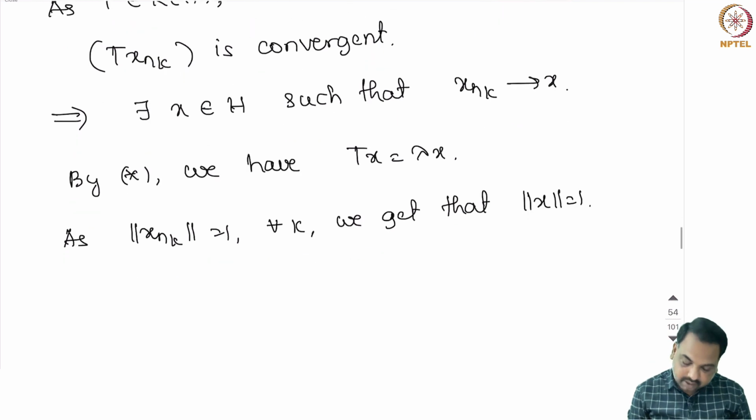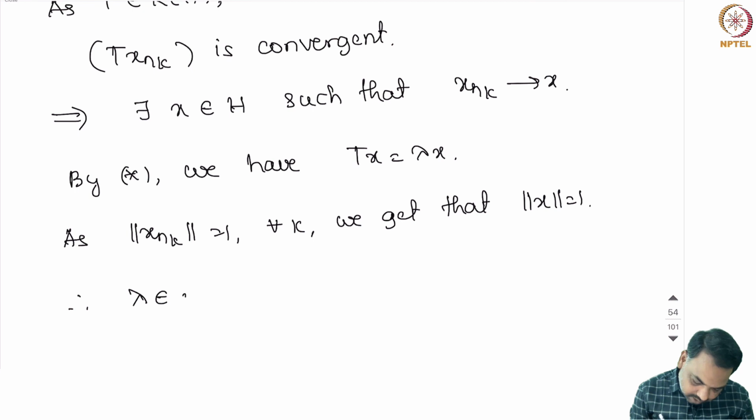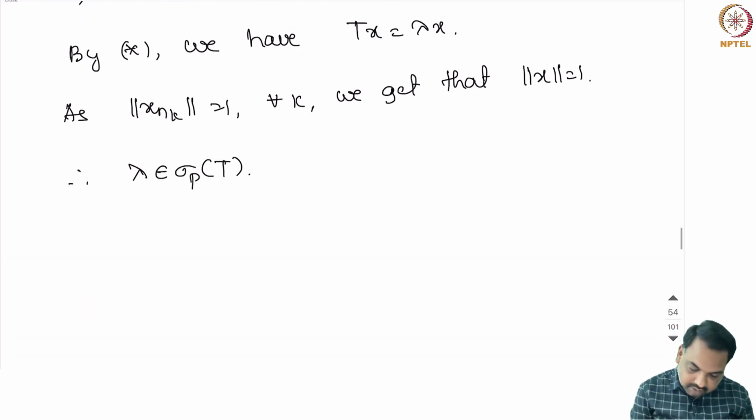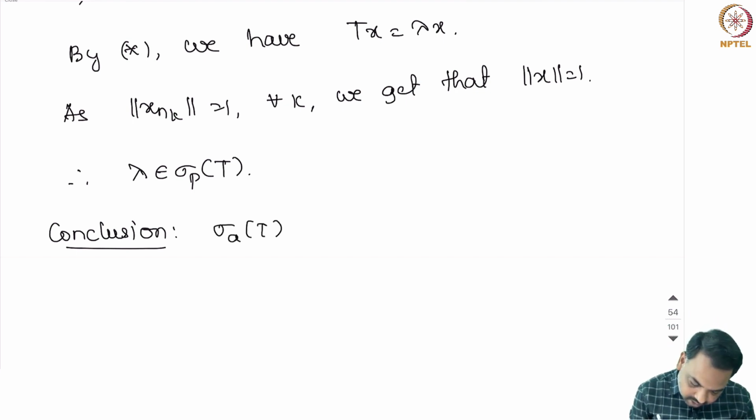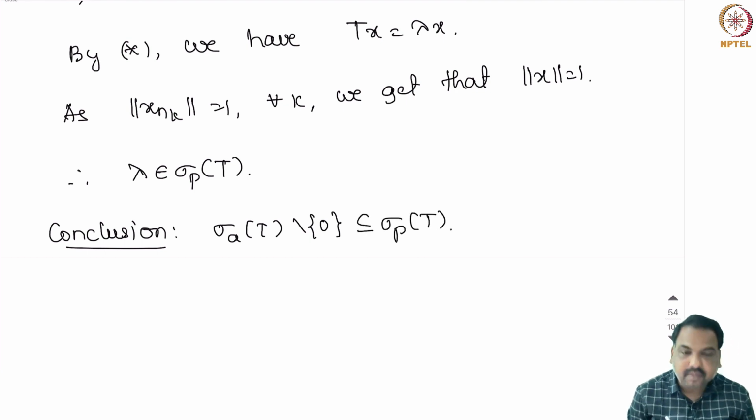So, x is an eigenvector corresponding to lambda. So, therefore, we can say that lambda is in the point spectrum of T. So, what we have shown so far is that, if you look at the non-zero approximate point spectrum of T, that is part of the point spectrum of T.